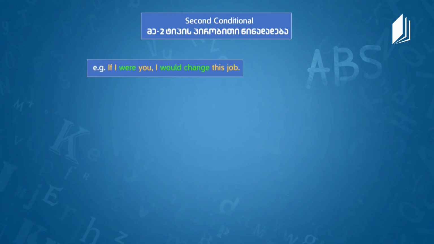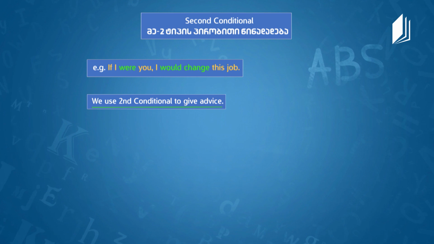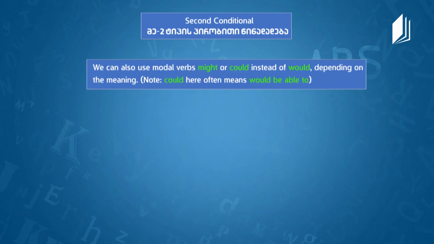Yes, okay. And the second one, if I were you, I would change this job. In this case, I'm giving you the advice. So we mentioned that we use second conditional also to give advice. If I were you, I would do that. One important thing in the second part, instead of would, we can also use modal verbs, might and could.